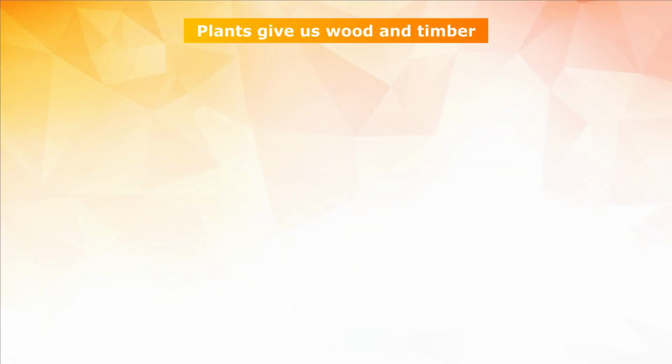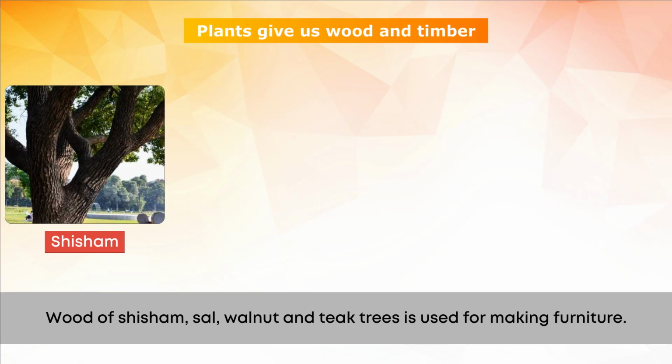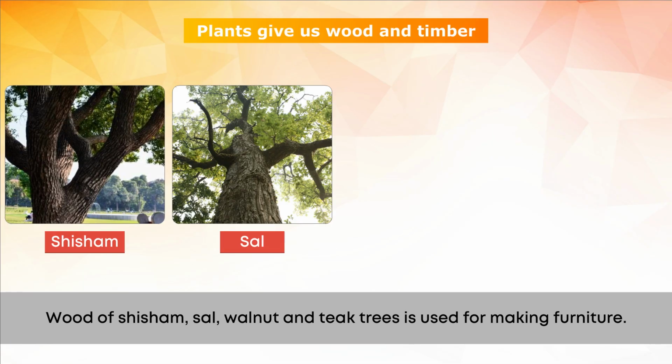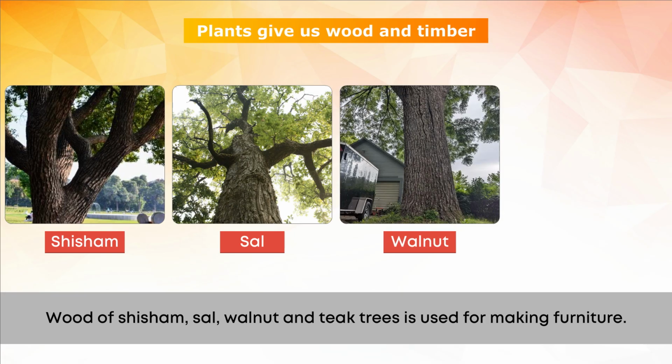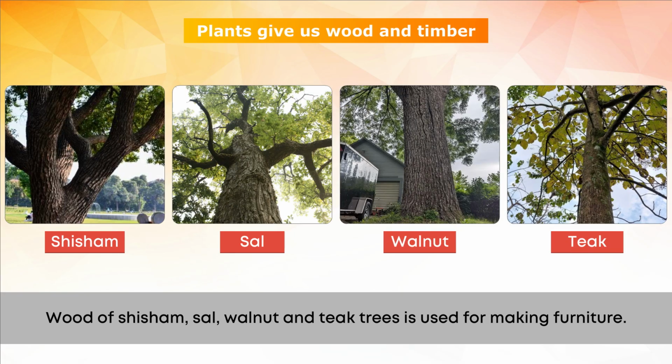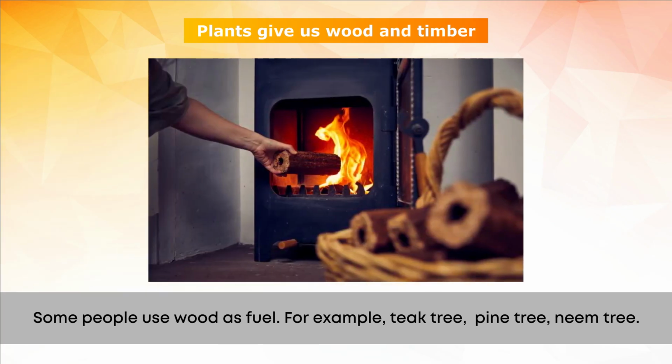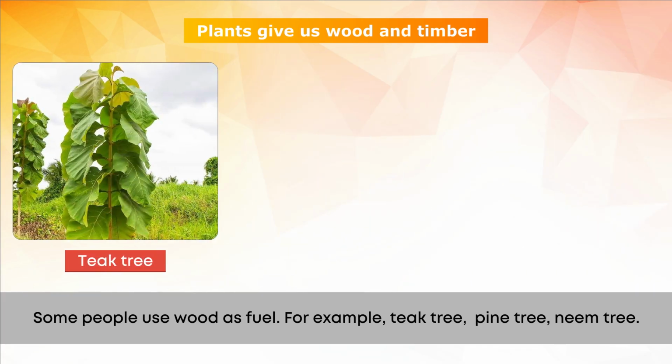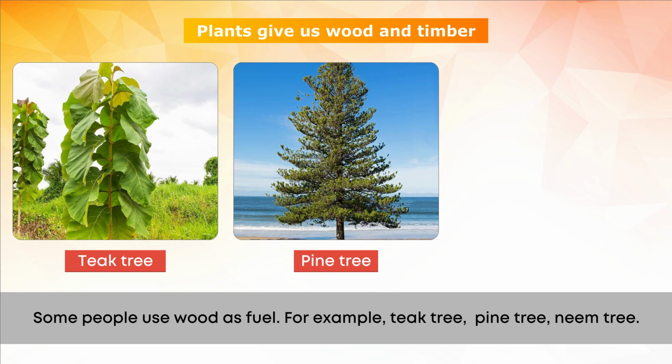Plants give us wood and timber. Wood of shisham, sal, walnut, and teak trees is used for making furniture. Some people use wood as fuel. For example, teak tree, pine tree, neem tree.